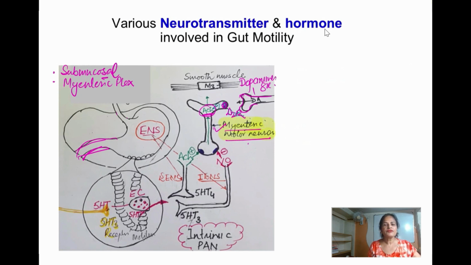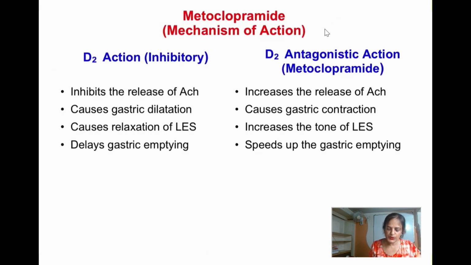Now what is the action of this dopamine once it comes from the dopaminergic neuron and binds to this receptor? What action is it going to perform? This dopamine exerts mainly an inhibitory action. It inhibits the release of acetylcholine, which causes gastric dilatation, relaxation of the lower esophageal sphincter, and delays gastric emptying.